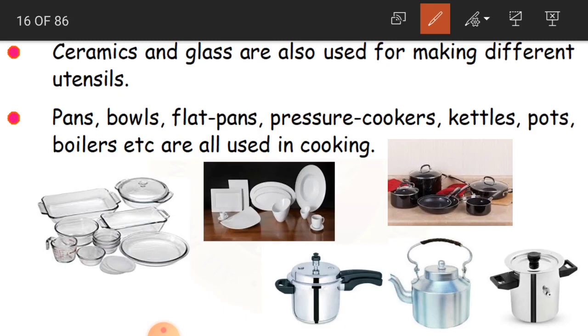Okay, utensils are nothing but the vessels and containers, children, which are used in the kitchen. It may be anything, utensils which belong to eating and cooking. They belong to the kitchen, in the sense where we cook food, eat, drink and all that. So, ceramics and glass. How do ceramics look, children? See here.